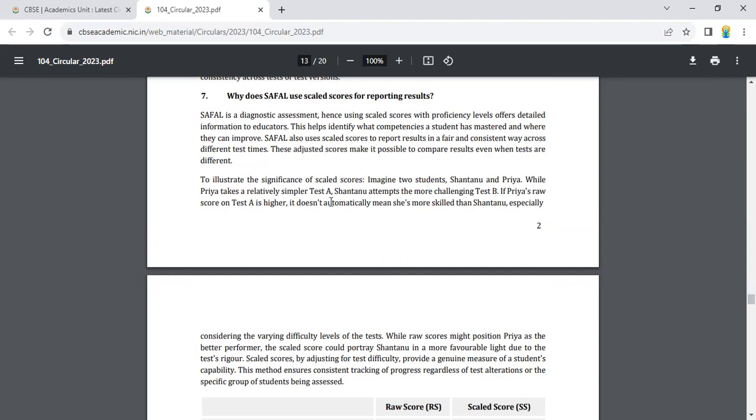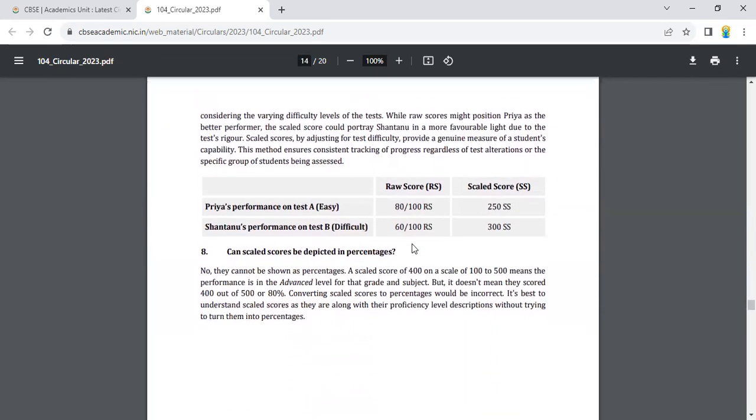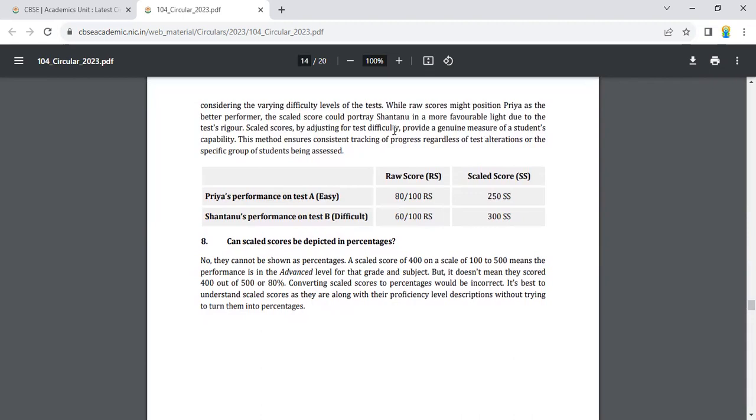To illustrate the significance of the scale score, imagine 2 students, Shantanu and Priya. Priya takes a relatively simple test A, while Shantanu attempts the more challenging test B. If Priya's raw score on test A is higher, it doesn't automatically mean she is more skilled than Shantanu, especially considering the varying difficulty levels of the tests.